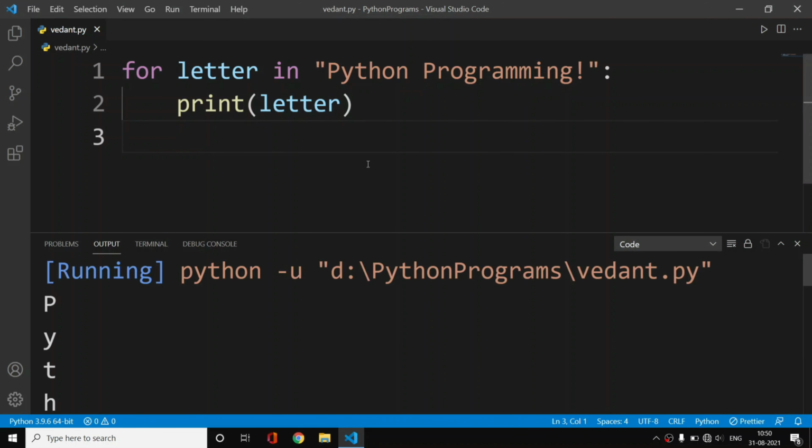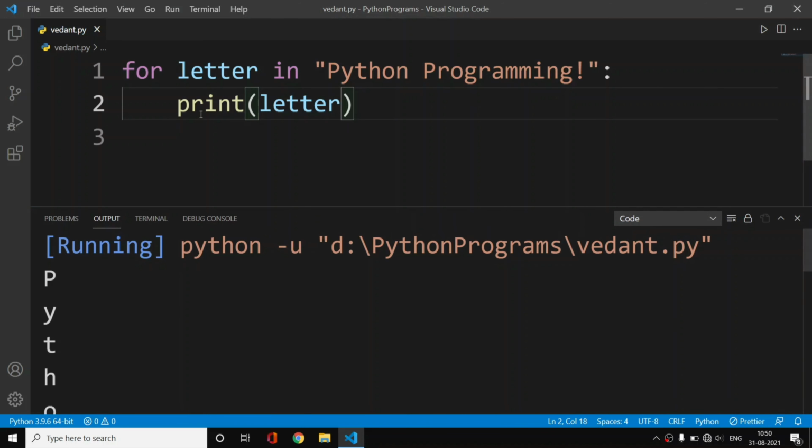So let us print this. For letter in Python programming, it will access each character of this string and update the letter, and we are just printing this letter for now.